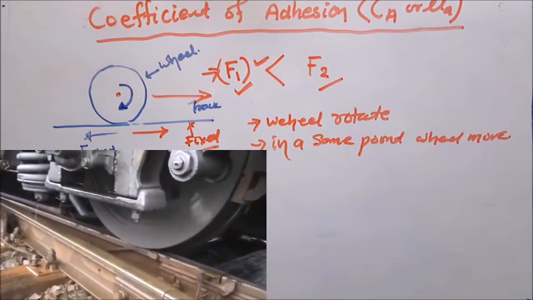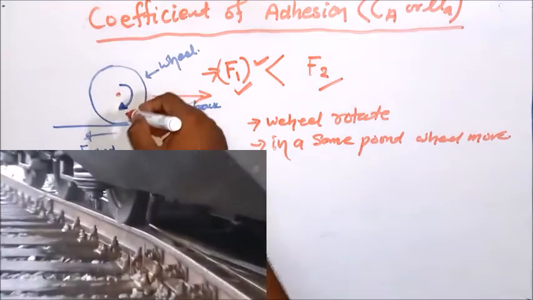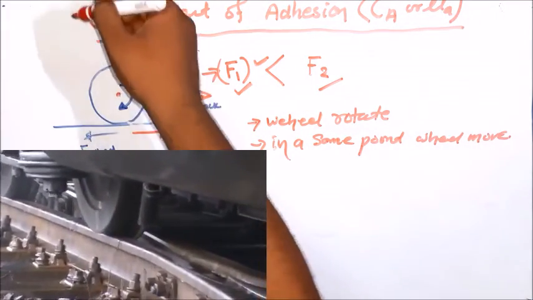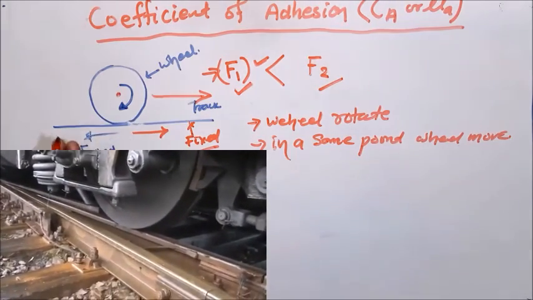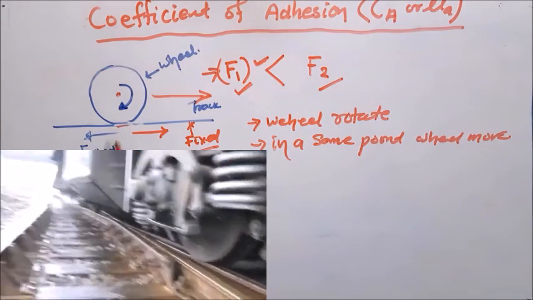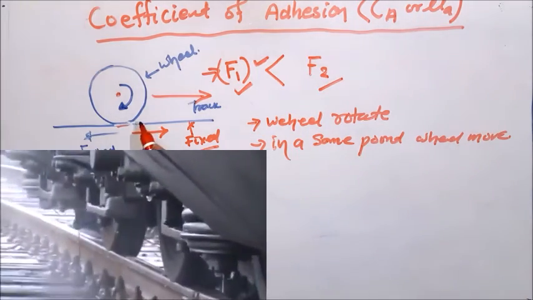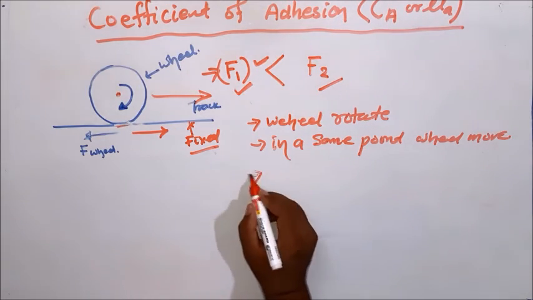Okay, imagine this is my track and this is the driving wheel which is loaded by the train, and it is rotating with high speed without moving here and there. What happened? In that case, due to friction, both the track and the wheel are damaged.